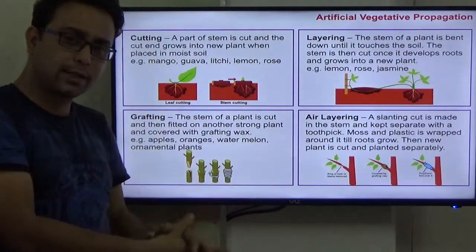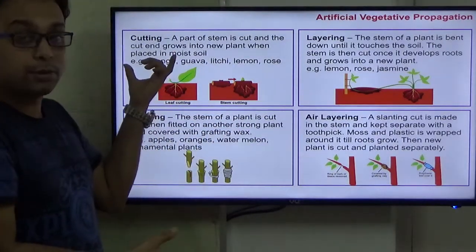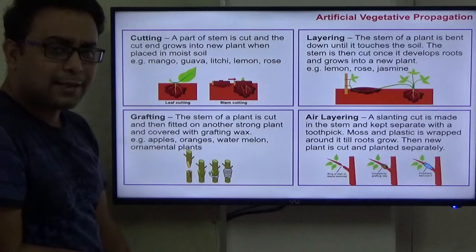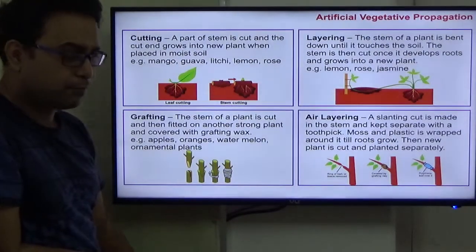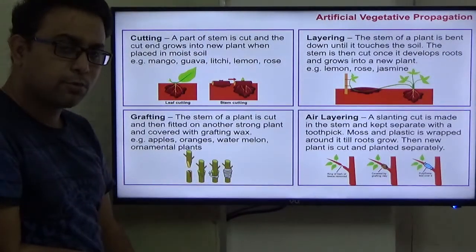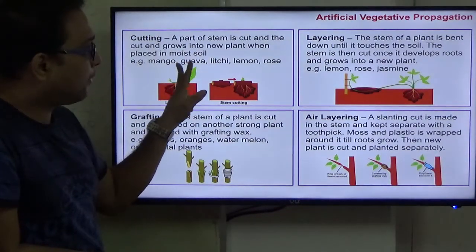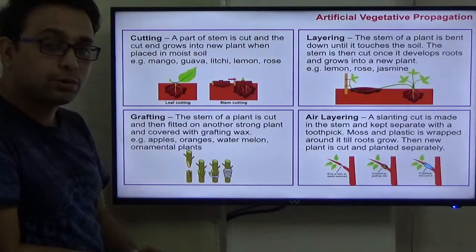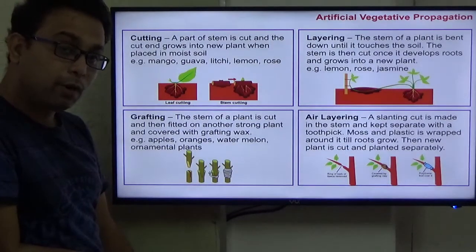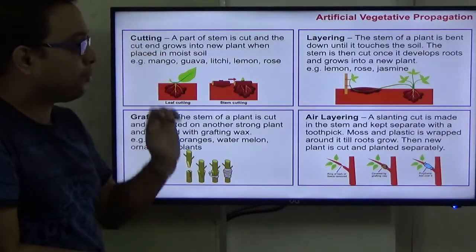It is still in a living state. This is the cutting process. But not all plants follow this process. Some examples are mango, guava, lychee, lemon and rose, which follow the cutting process.